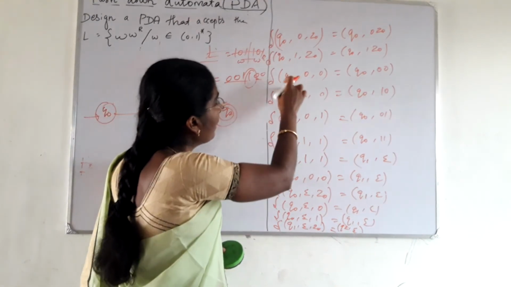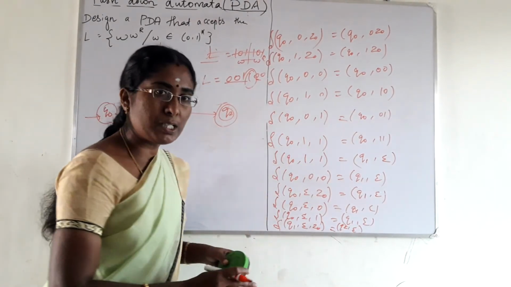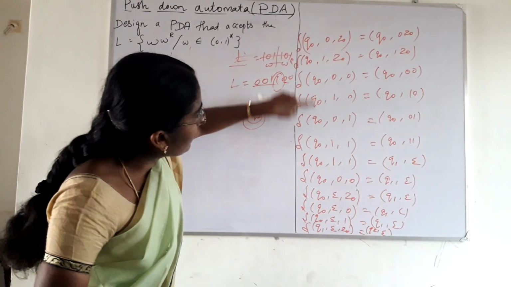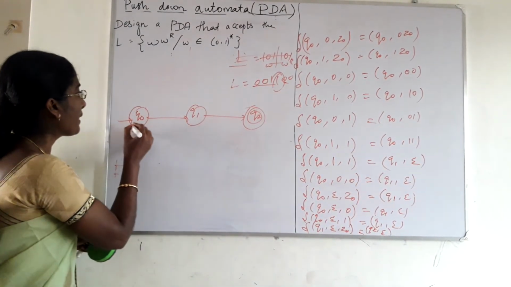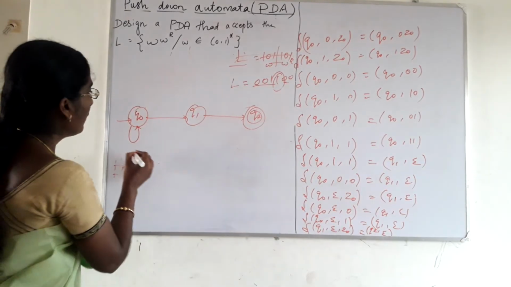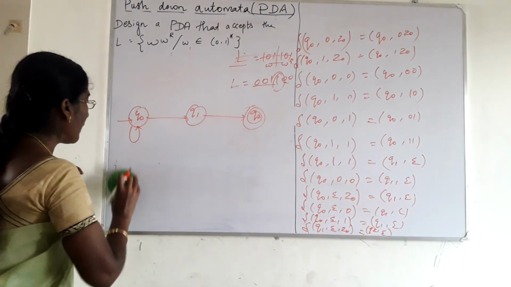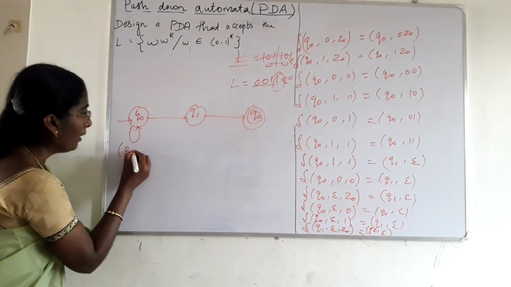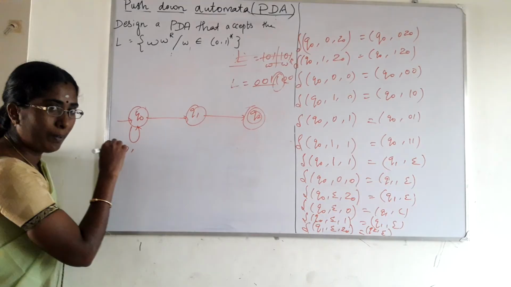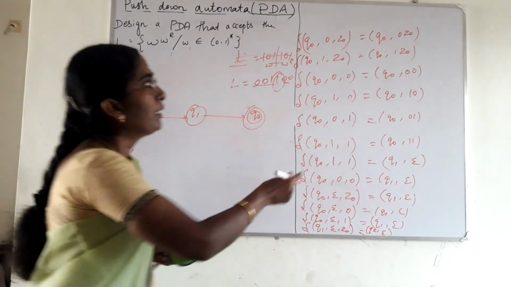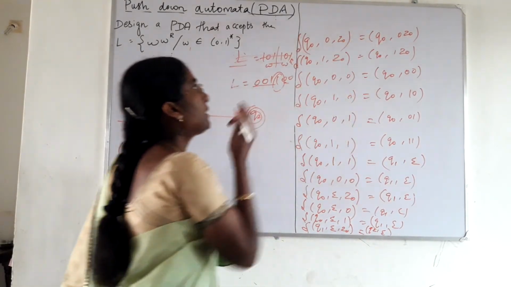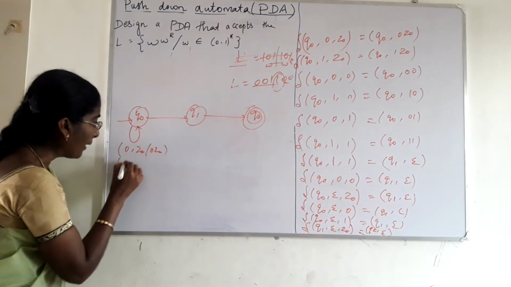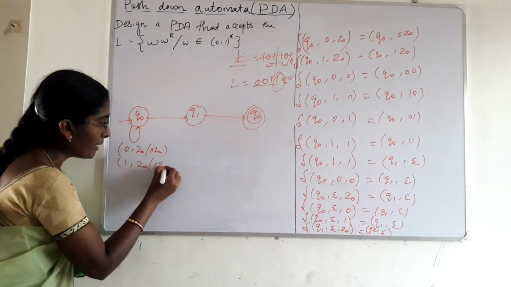We have 6, 7, 8 transitions here, right? Q0 to Q0, 3 plus 3, 6 transitions. What are the 6 transitions? Each transition can be represented by the input symbol, comma, old top of the stack, by new top of the stack. Here the old top of the stack is Z0, by 0 Z0. Next thing is 1 comma Z0 by 1 Z0.